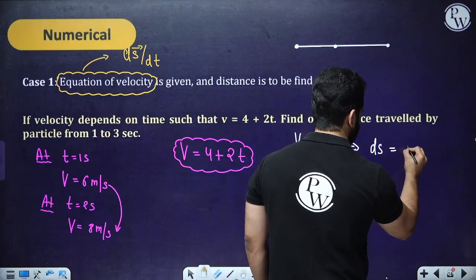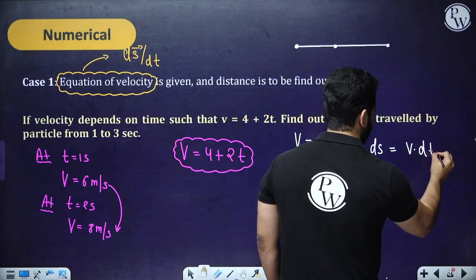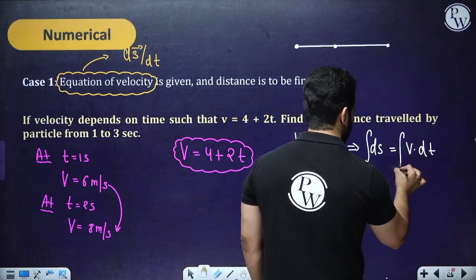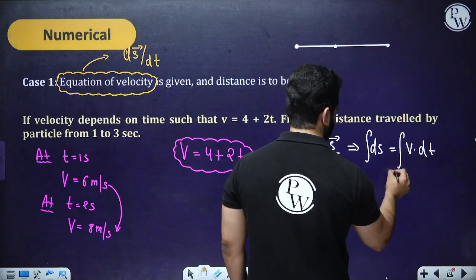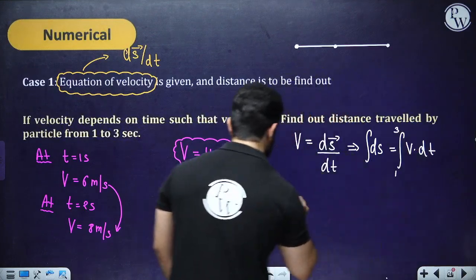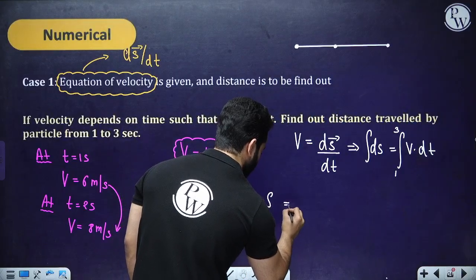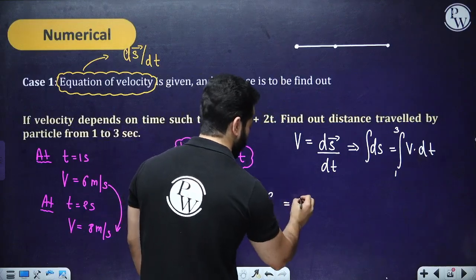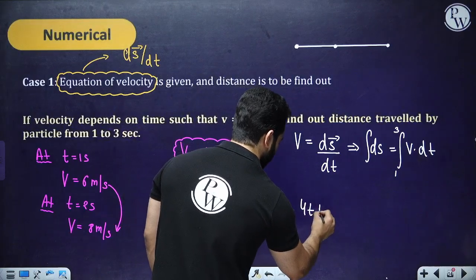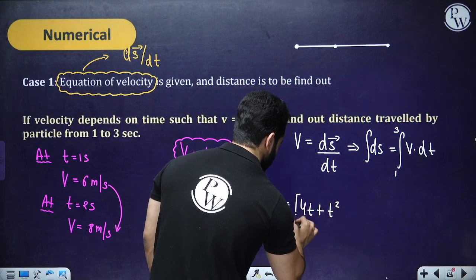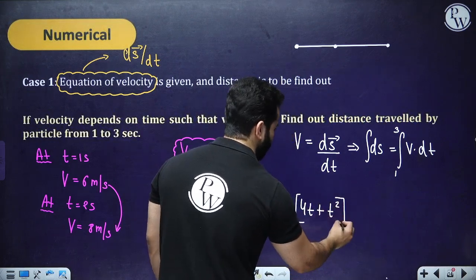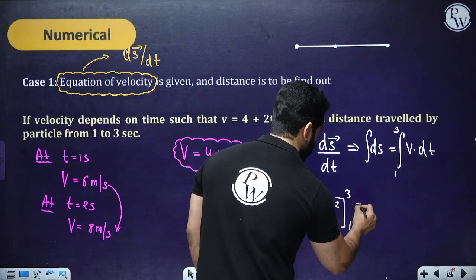So we can say with ease that ds is going to be equal to v dot dt, and we can integrate it from 1 to 3. The integration of 4 is going to be 4t plus t square. Hopefully you can use the power rule over here, and from 1 to 3, you put the upper limit.